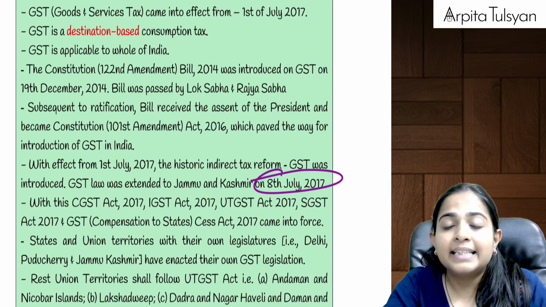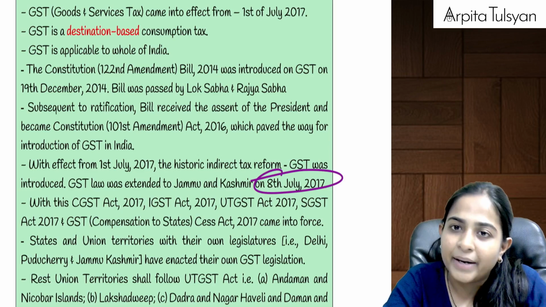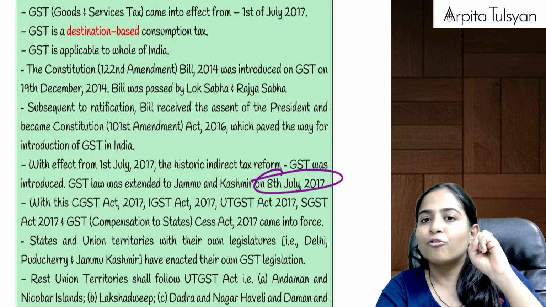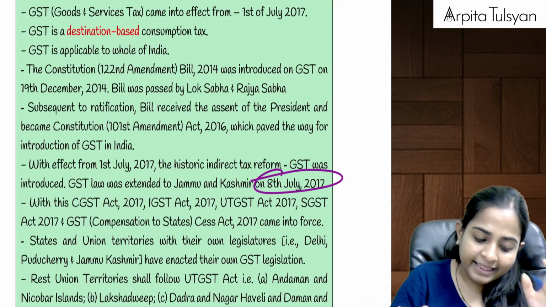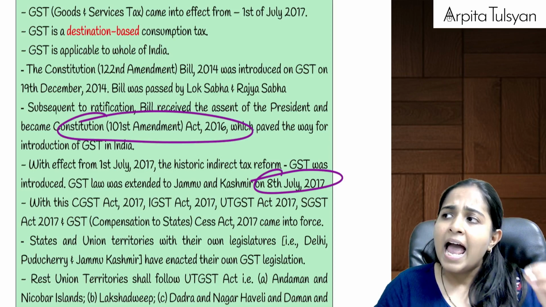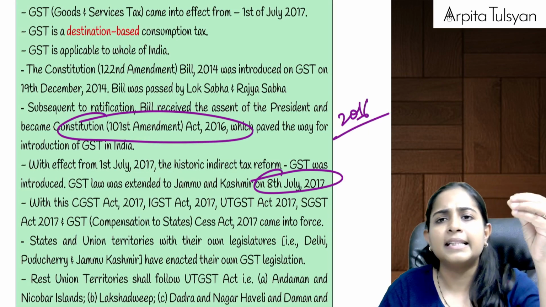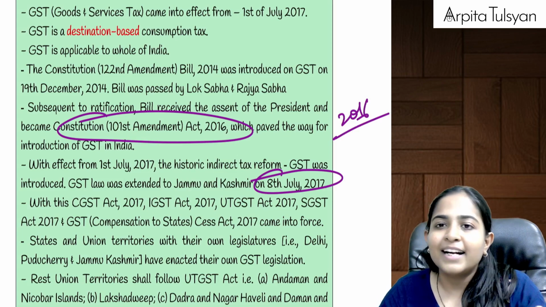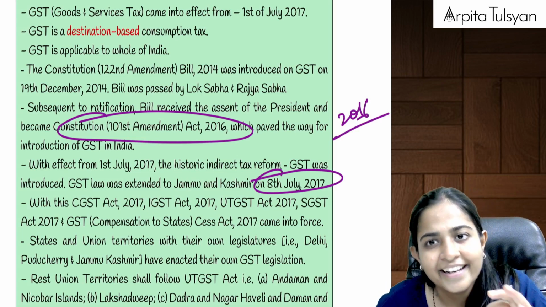For that, they passed a constitutional amendment. They proposed a constitutional amendment bill. Then that was approved by Lok Sabha, Rajya Sabha, majority of the states, and the President of India, and then that became the Constitution Amendment Act 2016. And once the change was done in the year 2016 in the Constitution, after that we knew that no one can stop us from bringing the GST here in India.